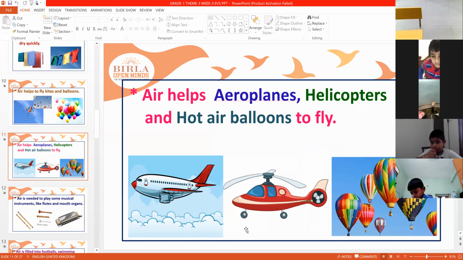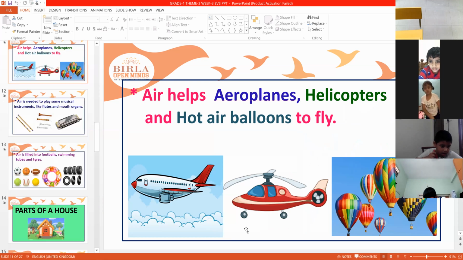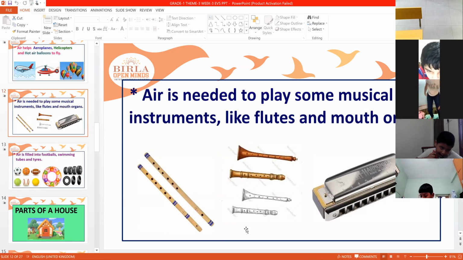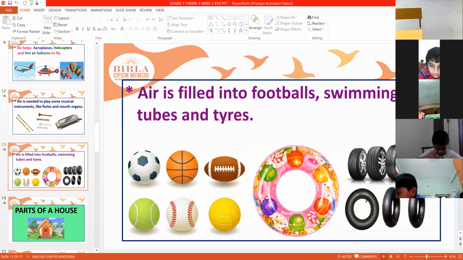People travel from one place to the other with the help of means of transportation like aeroplanes, helicopters, and hot air balloons. And some musical instruments are played with the help of air. Air is filled in footballs, swimming tubes, and tires.